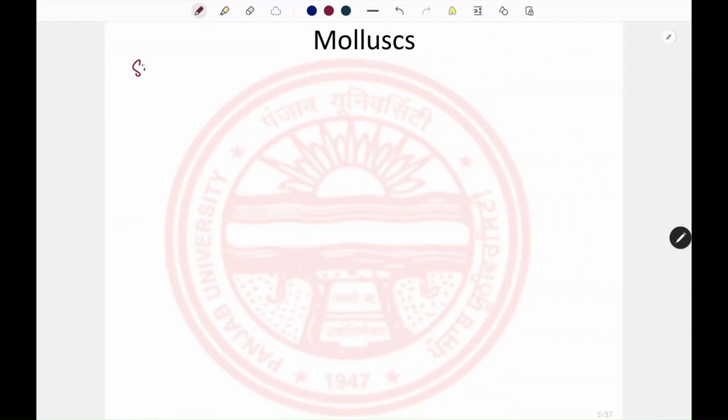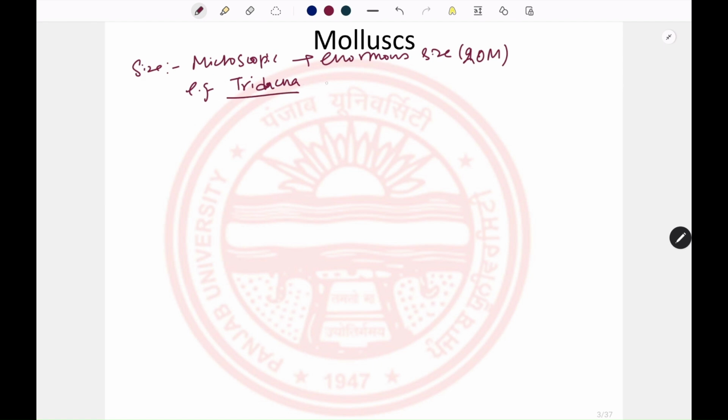Regarding size, they can be microscopic, or they can have very large size, attaining a perimeter of about 20 meters even. For example, Tridacna, a kind of bivalve, can attain a length of about 1.5 meters and weigh around 250 kg.